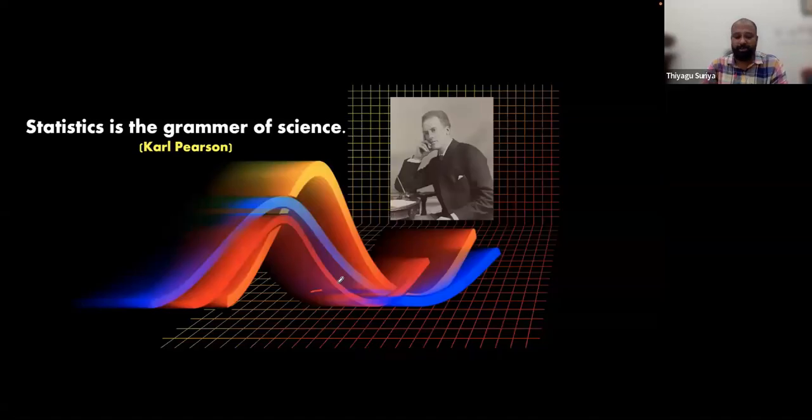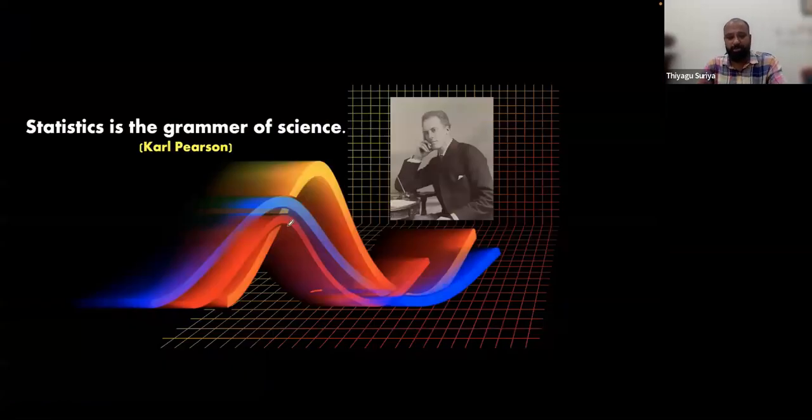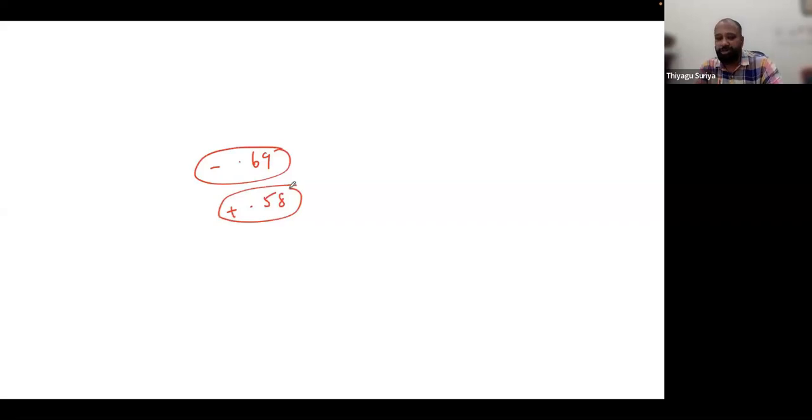Suppose you are finding scores like these. I'm just showing these scores. We have two sets of data. One data set shows minus 0.69, and the other one is plus 0.58. It's two sets of correlation scores. Now the question for you: out of these two correlation scores, which correlation has more strength? Any idea? Which correlation has the most strength?